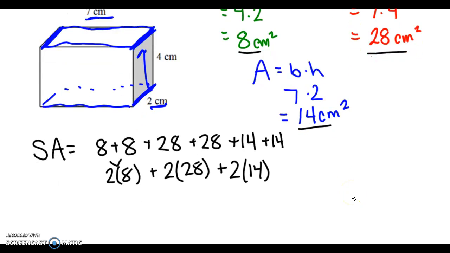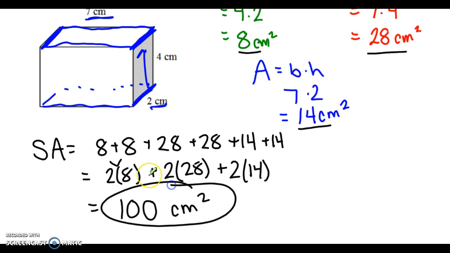Then we actually have to do that calculation, add them all together or multiply out, and you should get a surface area of 100 centimeters squared.